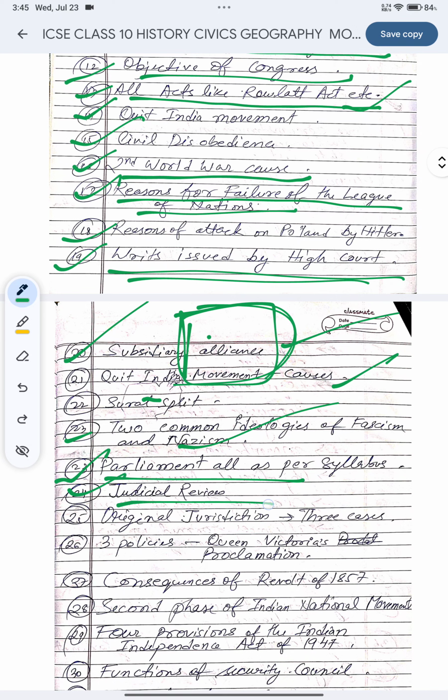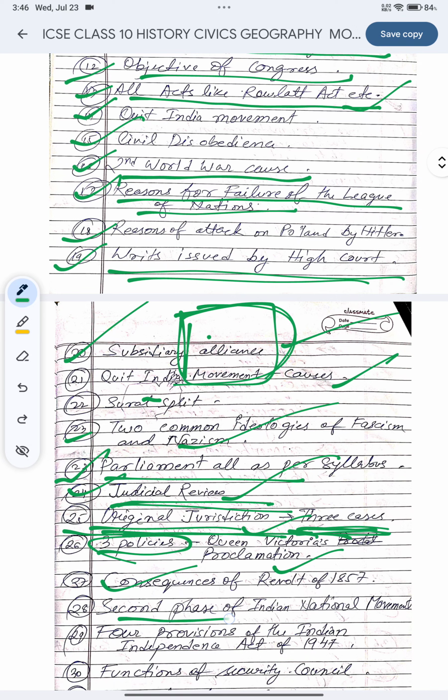And next is judicial review, very important. Original jurisdiction, 3 cases. So what are the 3 cases regarding original jurisdiction? These are all in your books. 3 policies: you have to mention the 3 policies which the Queen Victoria proclamation listed. Consequences of the revolt of 1857. The revolt of 1857 is always very, very important.